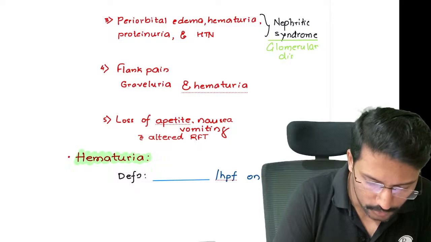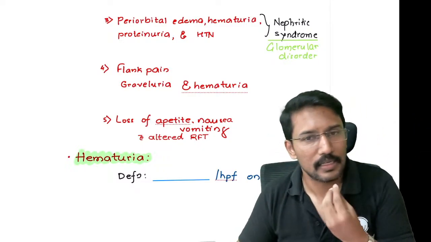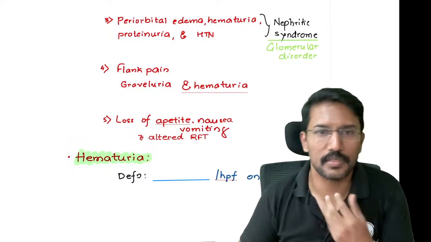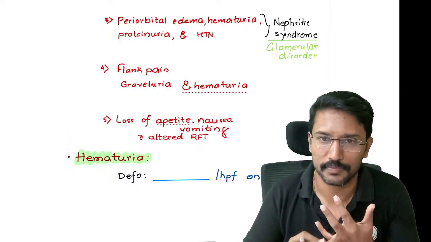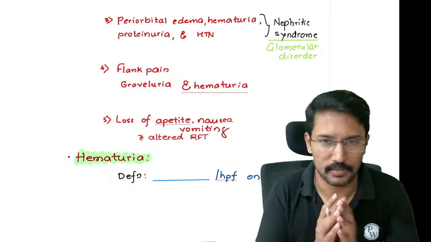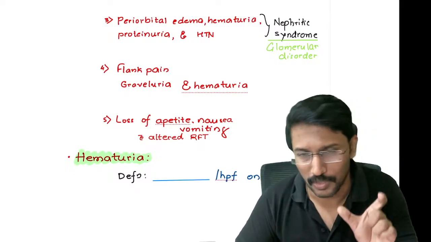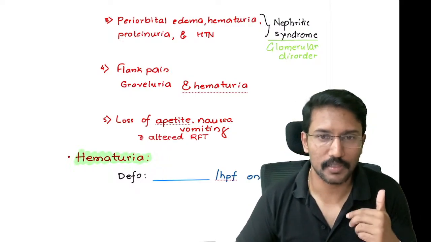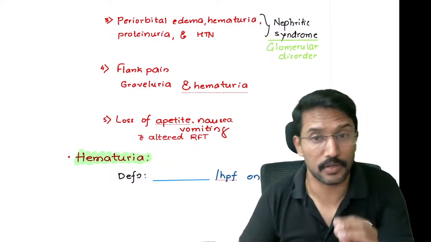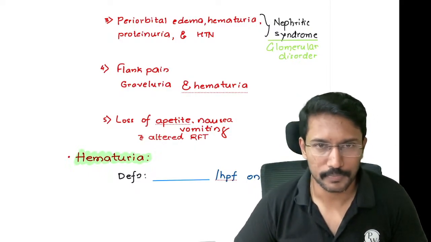Glomerular disorder. So if I say that, okay, here is a patient who had a sore throat, right? 2 to 3 weeks later, he presented with periorbital edema, hematuria, proteinuria and elevated blood pressure. This story tells two things. First, this patient is suffering from a glomerular disorder, that is what we call glomerulonephritis, right? He had a throat infection 2 to 3 weeks back. So that is pointing towards post-streptococcal glomerulonephritis, right?